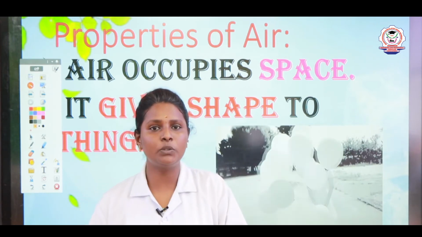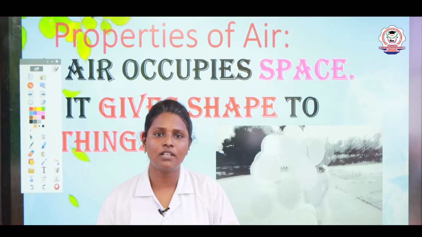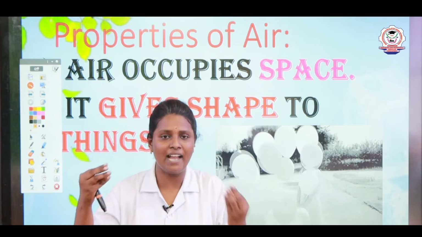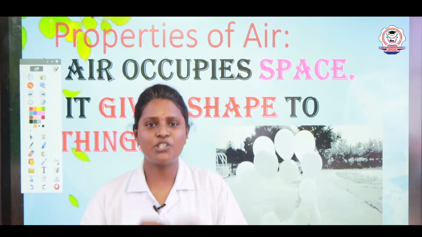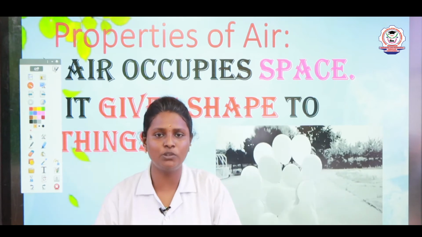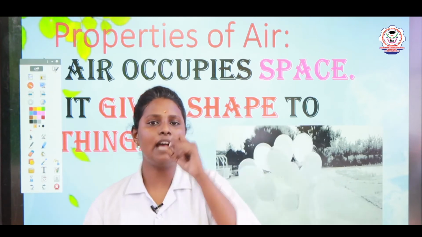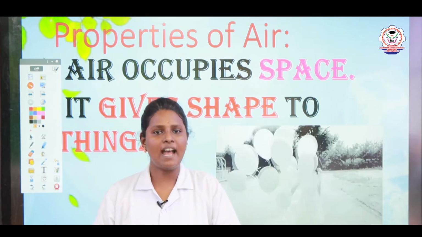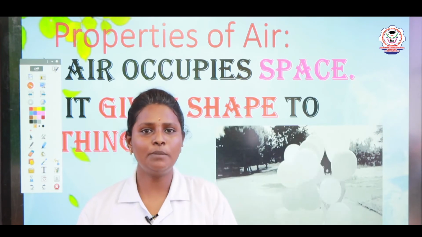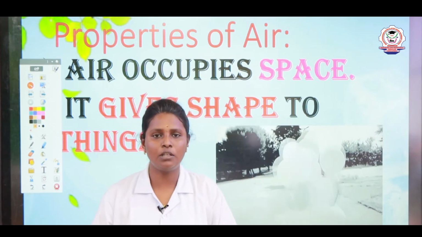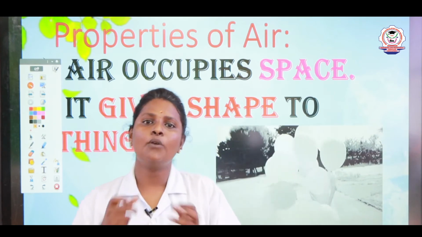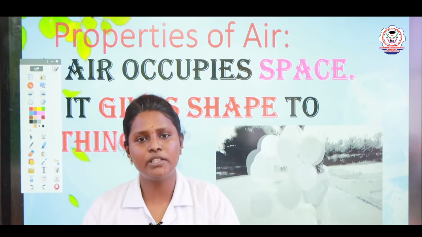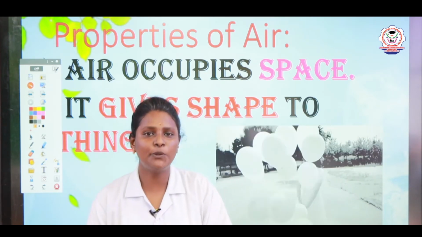After you are filling it with air, what will happen to that balloon? The balloon becomes big and it comes to one shape. Children, the shape of the balloon is given by the air you blow in. That air only gives the shape to that balloon. Air gives shape to things. Not only balloons, children, even footballs, volleyballs, tires, all these things are filled with air. After you fill them with air, it gives one shape to those things. Air gives shape to things.